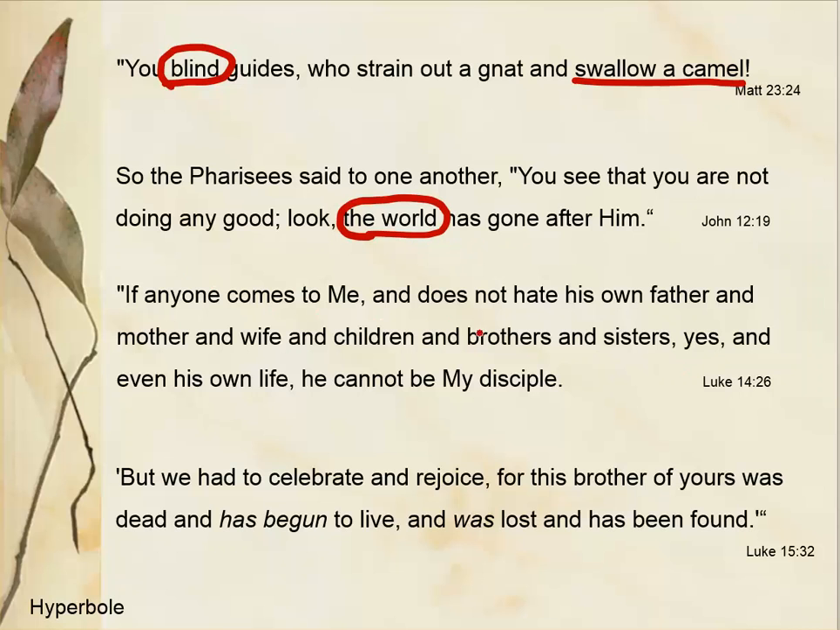The next one comes from Luke 14:26. "If anyone comes to me and does not hate his own father and mother and wife and children and brother and sisters, yes, even his own life, he cannot be my disciple."